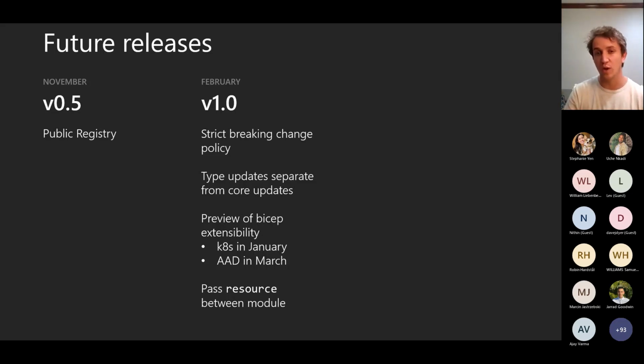And then there was also a question in the community call issue thread about passing resources between modules. That's another one that we really think needs to be done before 1.0. It's a pretty fundamental change. We want to do some breaking changes associated with that since we'll have these extra capabilities. So hoping that all gets done for 1.0 in February. If you do the date math here, we'll probably ship 1.0 before AAD comes out, but we'll see how that plays out as we get closer.